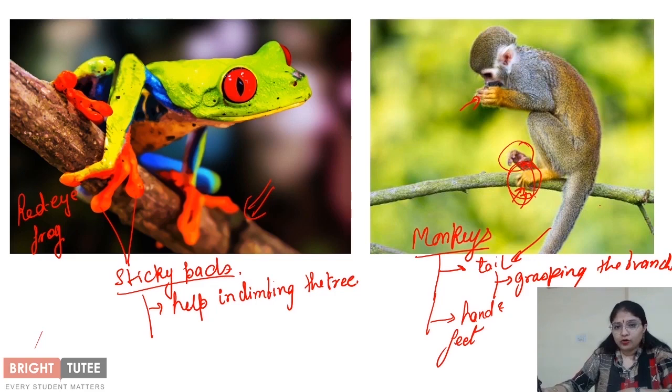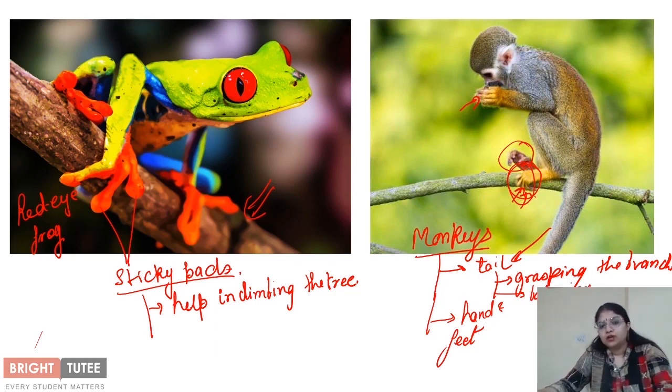And the tail not only helps in grasping the branch, but it also helps in balancing, right? When these animals are jumping from one tree to the other, this tail helps them in balancing, and this avoids falling down, right? So they actually can jump from one branch to another branch that might be far away with the help of the balancing of this tail, right?